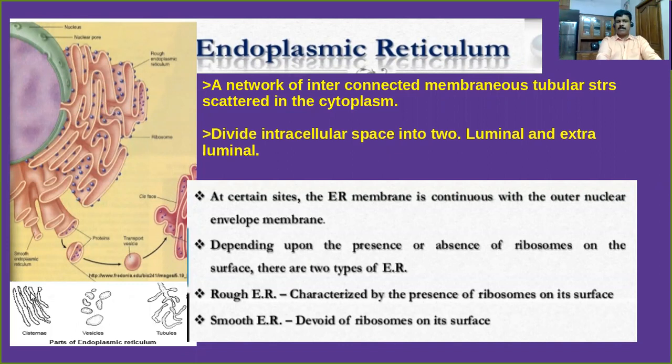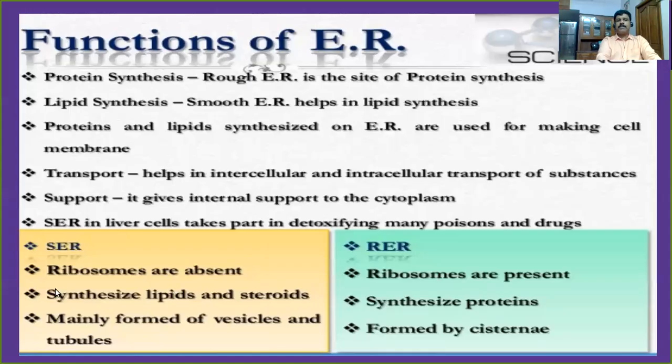This type of structure we call a cisternae, this is called vesicles, and this is called tubules. And as I said, the smooth endoplasmic reticulum is mainly formed of vesicles and tubules, but rough endoplasmic reticulum is formed by cisternae. The ribosomes are present and it synthesizes proteins.